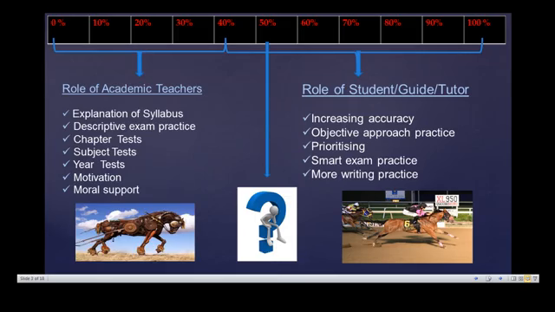Now coming to a very important point: how to take a student from 0 to 100. There are different members who play roles in increasing your score. The first is your academic teachers, who help you in different aspects of examinations and explain the syllabus. They might have given you different examinations, but note that those exams are based on descriptive examinations.